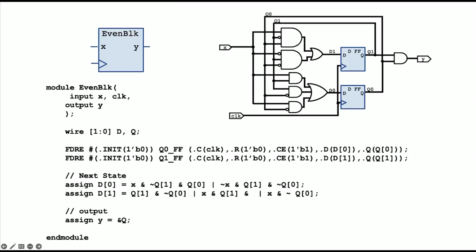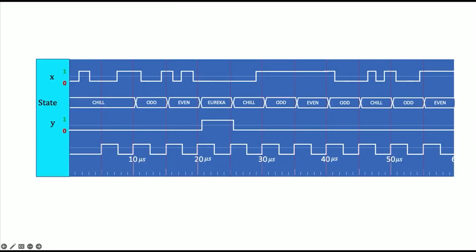Okay. And here's our simulation. So we see it wake up and chill. X is 0, it stays in chill. X is 1, it goes to odd, and it bounces between odd and even. If we're in even and X is 0, then we go to Eureka.